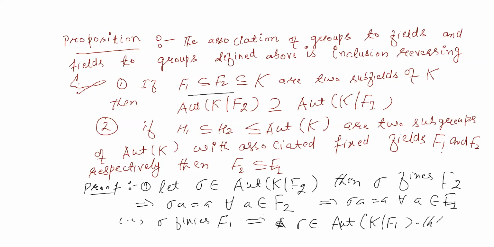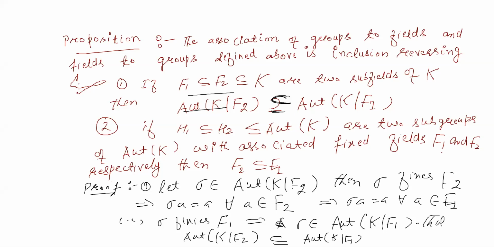So thus you have that Aut K F2 is contained in Aut K F1. So यहाँ पे एक्चुअली उल्टा होना चाहिए था, हमारे होना चाहिए था ये Aut K F2 is contained in Aut K F1. So inclusion is reversed here. Okay.